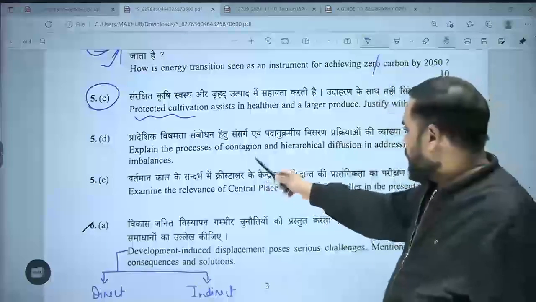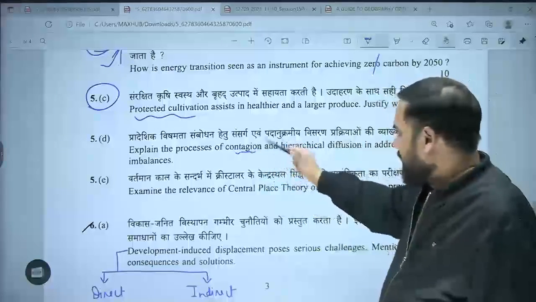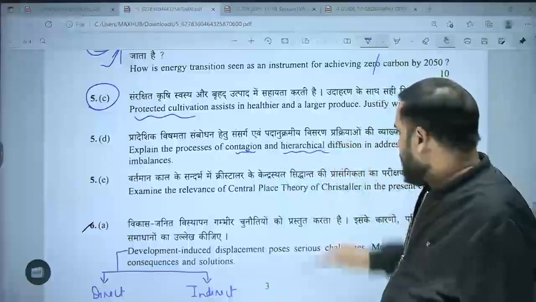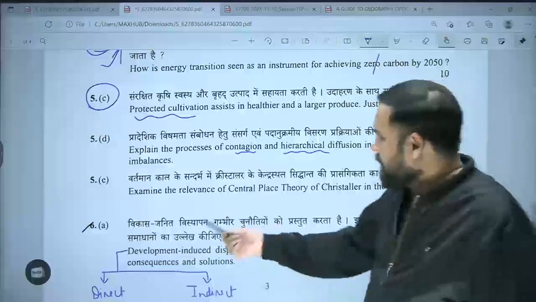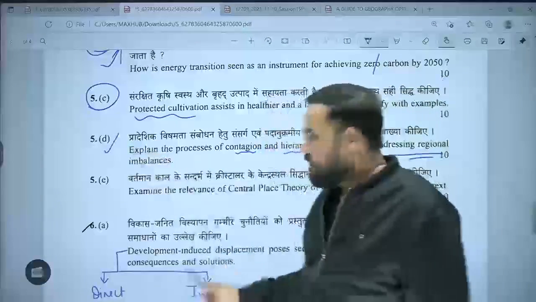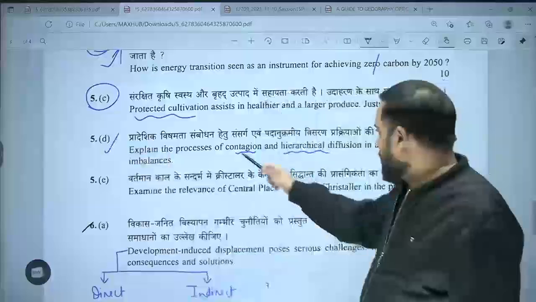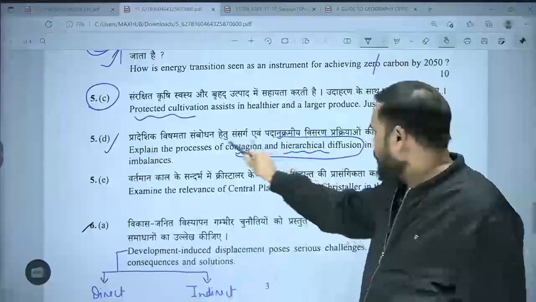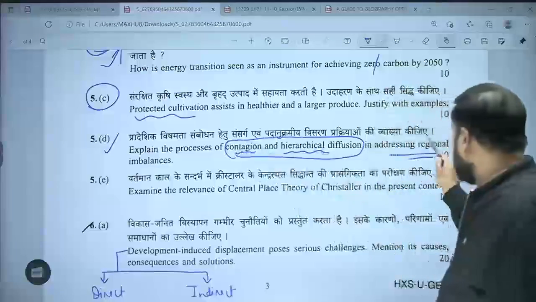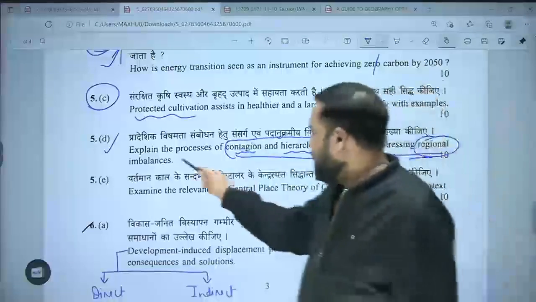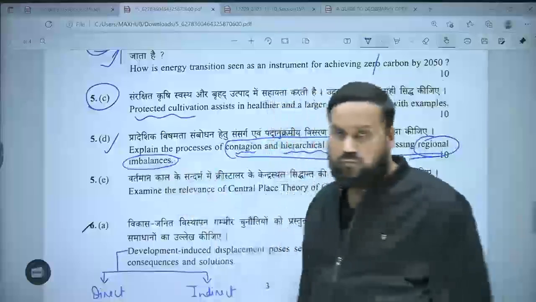Explain the processes of contagious, which we studied in class, and hierarchical diffusion in addressing regional imbalances. Tell me, is it a direct question more or less? Because we already knew what these diffusion processes, contagion and hierarchical, are. We had to connect it with the regional imbalances topic.